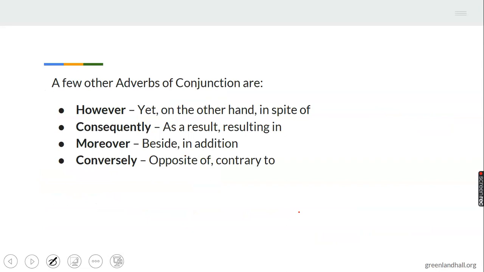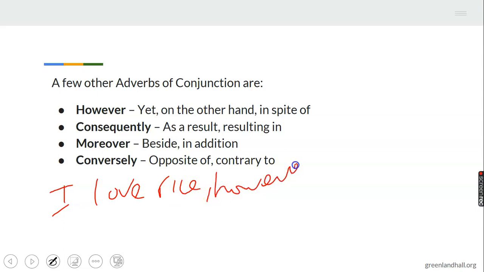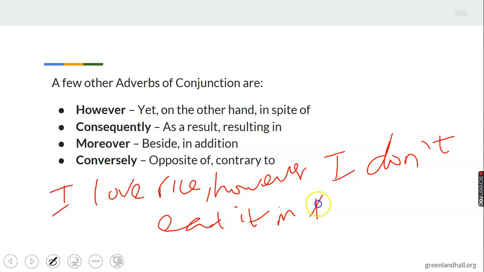Let's see more examples. They are here. However, consequently, moreover, besides, conversely. Let me give an example of how we can use however as a conjunction. I love rice. However, I don't eat it in the evening. Here, this is an adverb that I have turned to a conjunction.